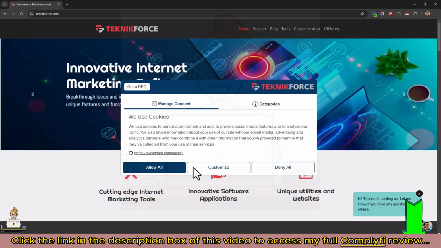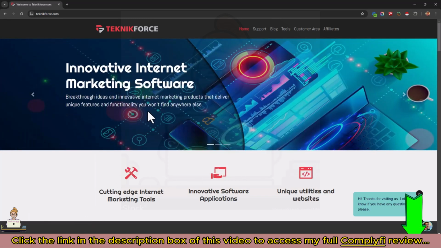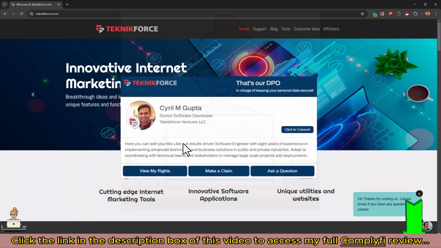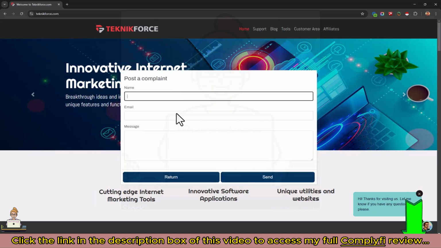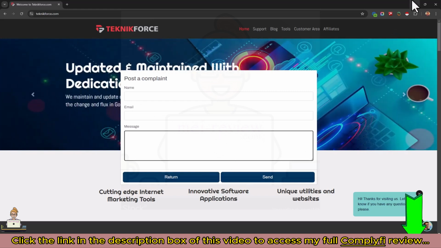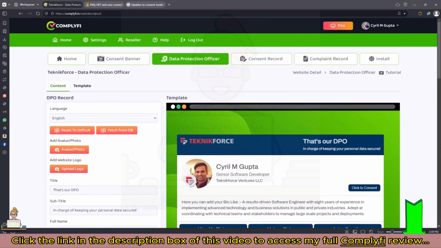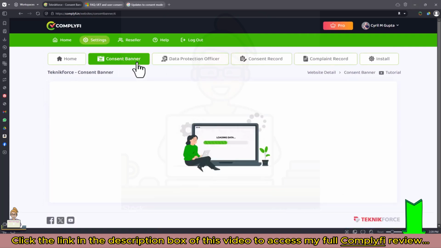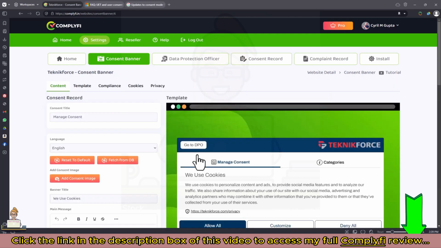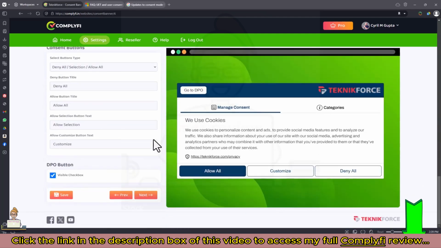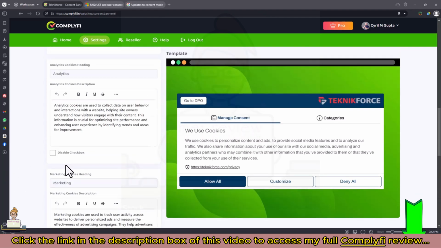Here we go. I'm going to allow all and change consent. There is a go to DPO section. So when your customers come in, they can see information about your DPO and also send messages to the DPO from your website. That's what's required, and Complyfi gives you the power to comply with that. By the way, if you're operating in a jurisdiction or you have a separate setup for DPO and you don't want to show it to people, you can choose not to show it, and then people will not have access to the DPO section. Let's go to the top again.